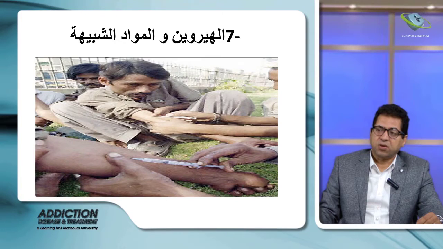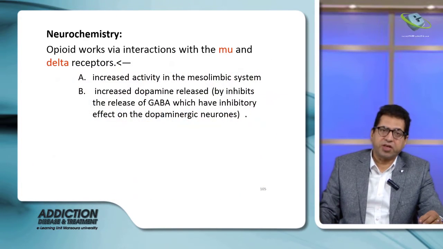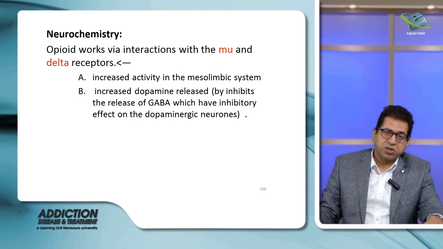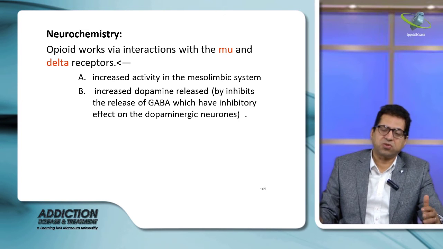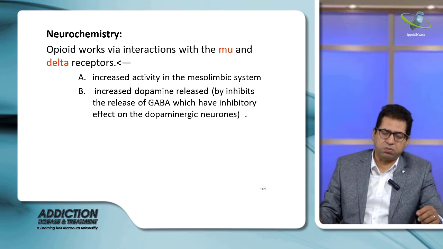Opioids work by affecting the mu and delta receptors, and this action increases activity in the mesolimbic system and increases dopamine activity. Dopamine increases due to the effect of opioids on the mu receptor, which inhibits GABA, which normally inhibits the release of dopamine. So the end result is more dopamine release.